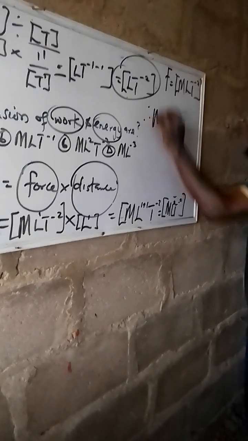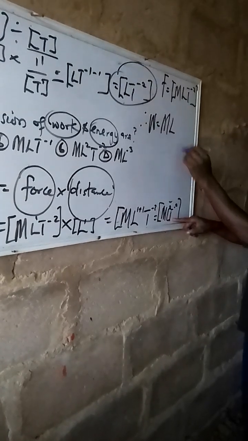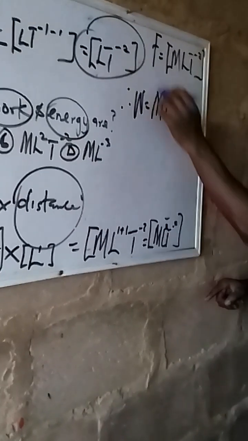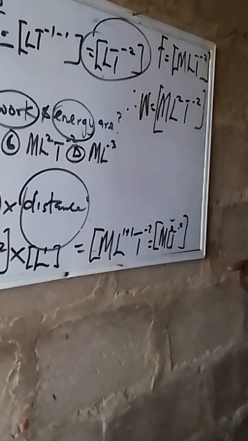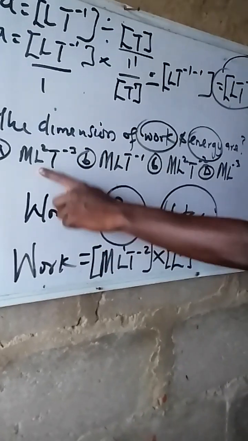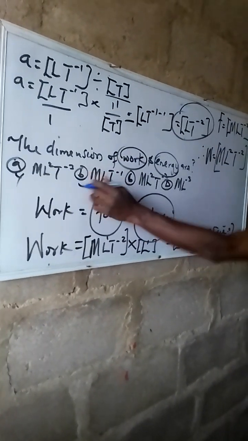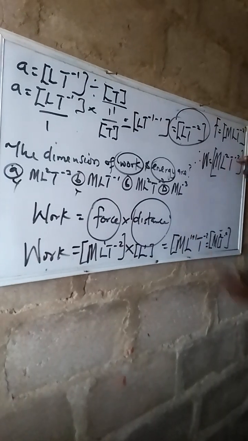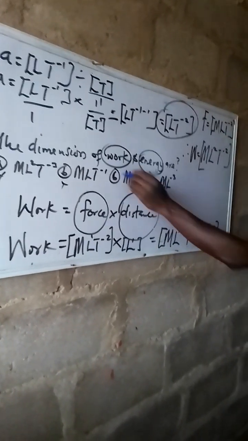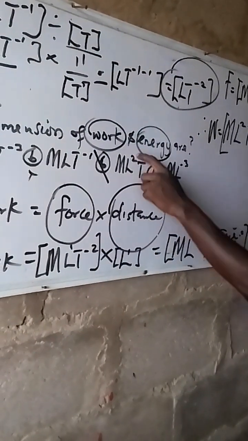Now, our work done will be what? It will be M L 2 per 2. You can put an enclosed bracket, but if the options don't require putting an enclosed bracket, there is no problem. Now let's check the answers here based on what JAMB asked. Is it this one? Check, correlate it with this. Is it this one? This is wrong. This is not this one. Is it this one? It is not this. What of this one here? It matches it up, you can see. So our correct answer here is C, ML square T per 2.